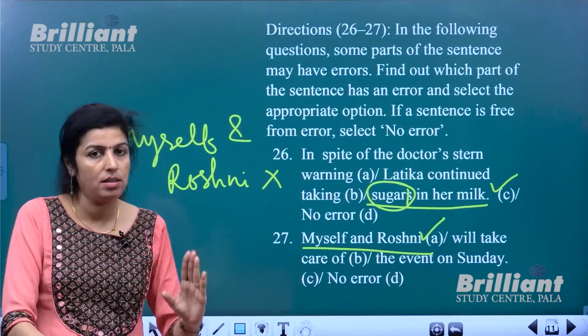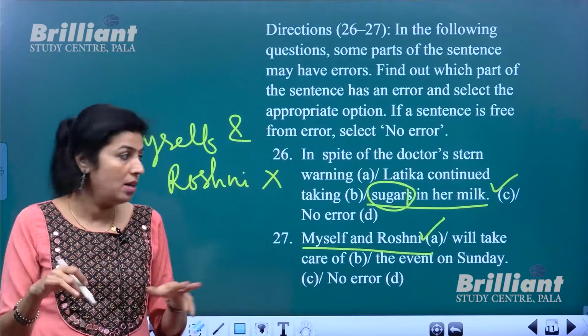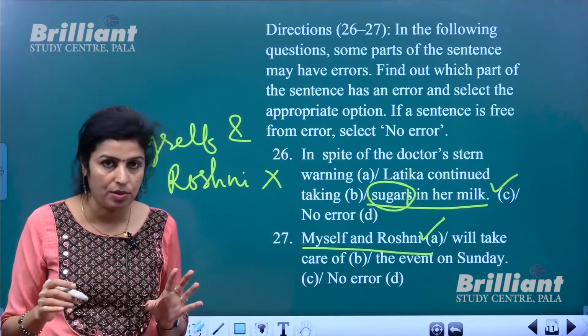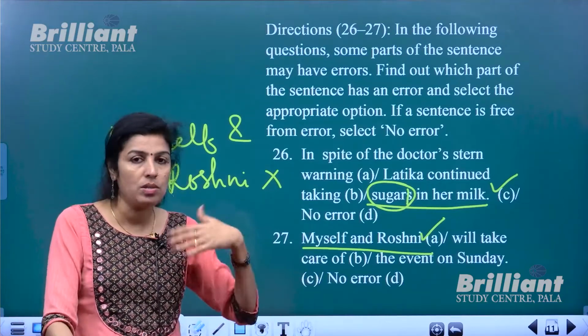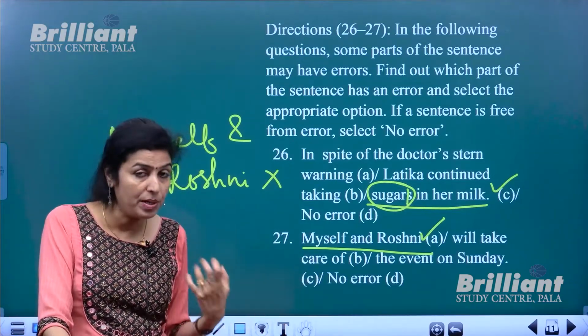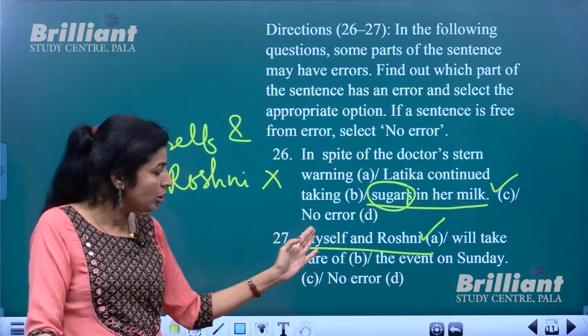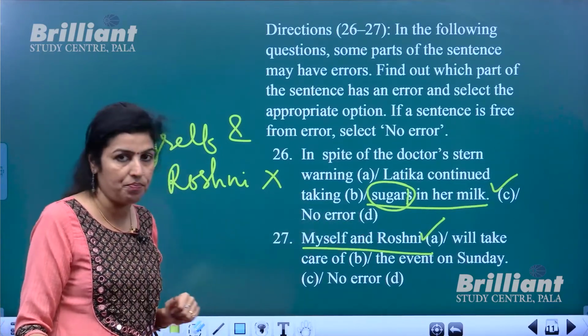When you start the sentence in the first person, myself actually shows first person, right? So two errors are there. In the first place, that first person pronoun should come after the name.